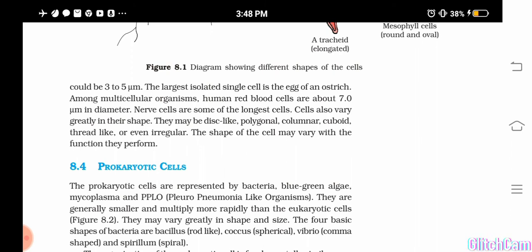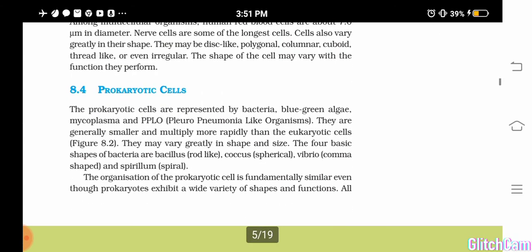Okay, then next we have to study about the prokaryotic cell. According to the functions they have to do in the body, cells are of different types, I told. There are polygonal, columnar, cuboid, thread-like, irregular, like this different kinds of cells in the body. And we have to start now what it is?